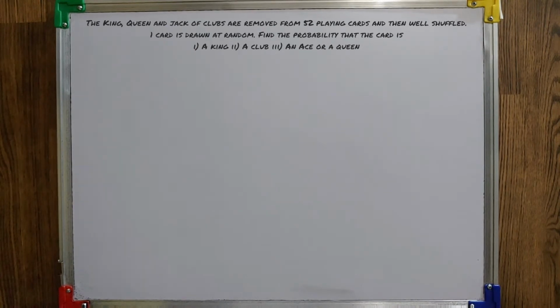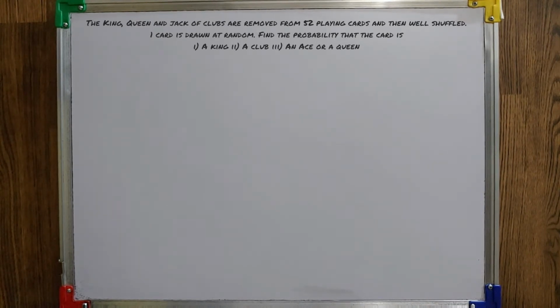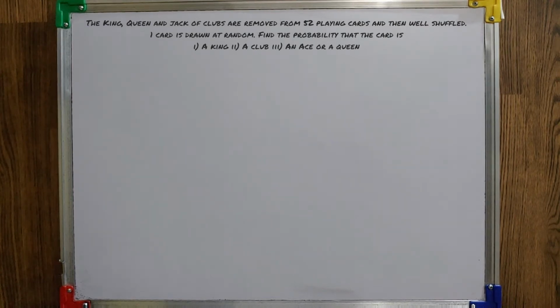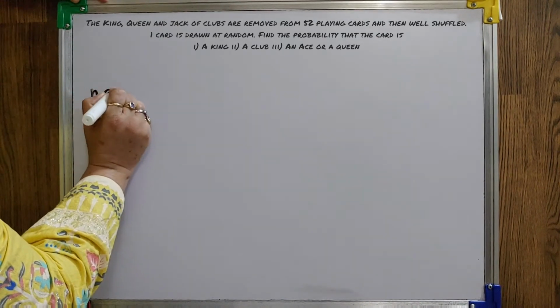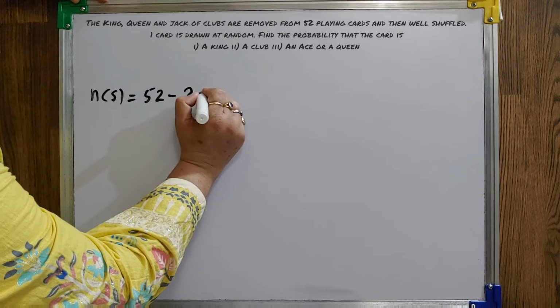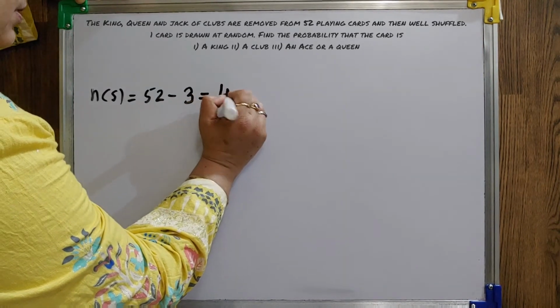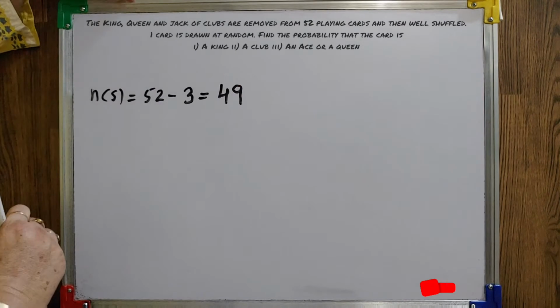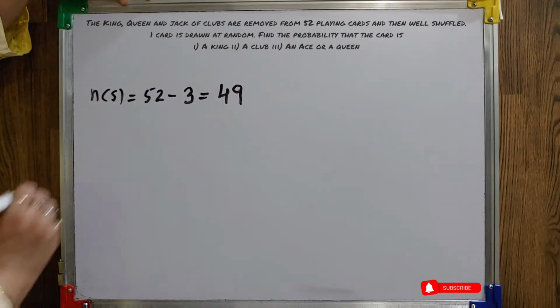Now, one more sum of the card we will solve. The king, queen and the jack of the clubs are removed from 52 playing cards and then well shuffled. One card is drawn at random. Find the probability that the card is a king, a club, an ace or a queen. Now, king, queen and the jack of club we have removed. We have 52 playing cards. Out of that, 3 we have removed. So, our sample space changes. So, our number of sample points is 49.